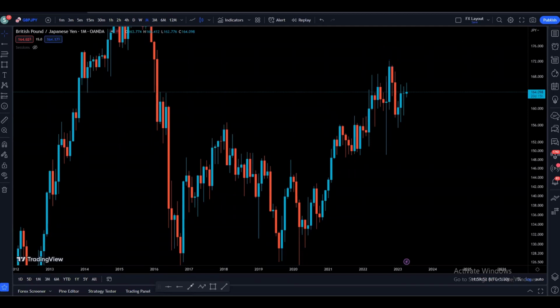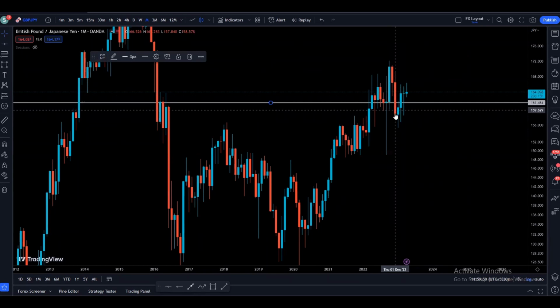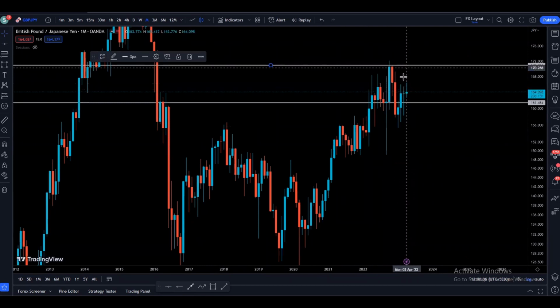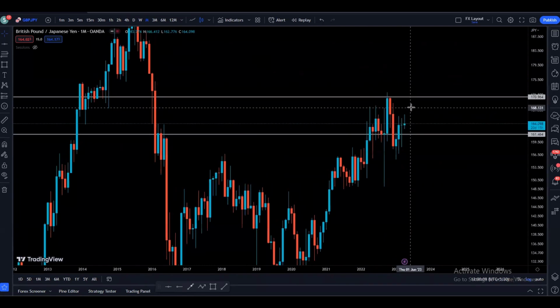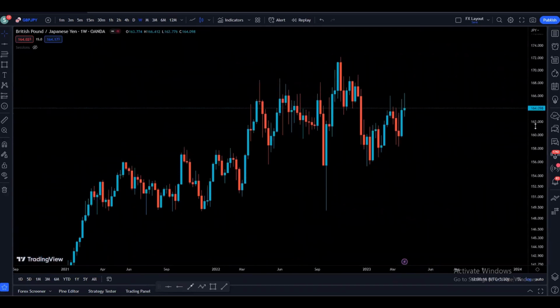At the same time, we can see that we had this support, so the candle closed below this support, and after that we closed back into the range. So this move to the downside has become a fake out, and now because we have closed back into the range, there is a pretty high probability for the price to come up and retest these highs created by the price earlier. So we are pretty much bullish on the monthly time frame. Now to find out more detail, let's go to the weekly time frame.